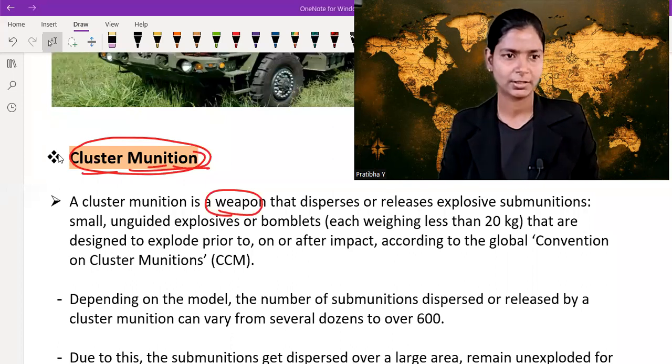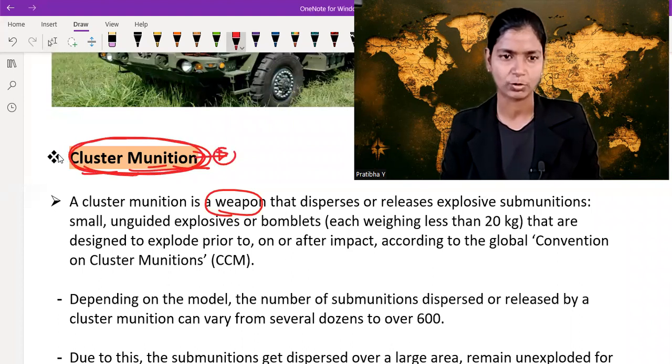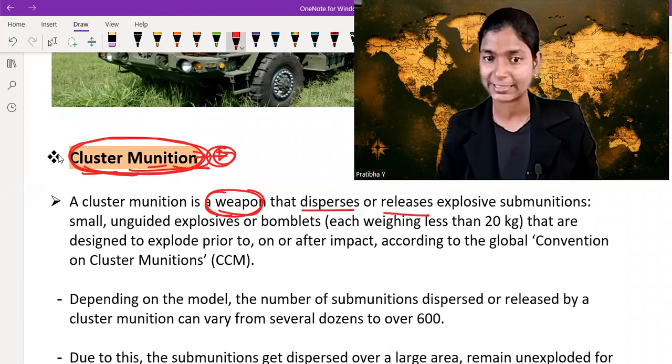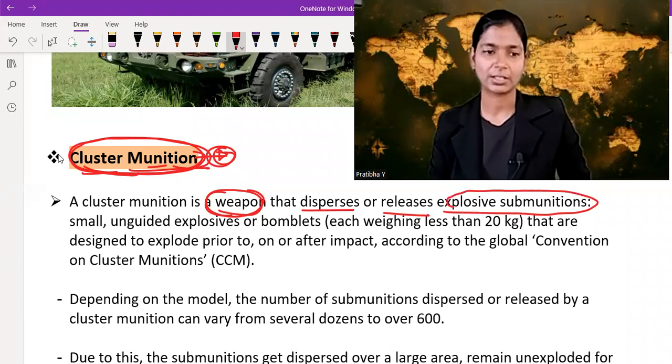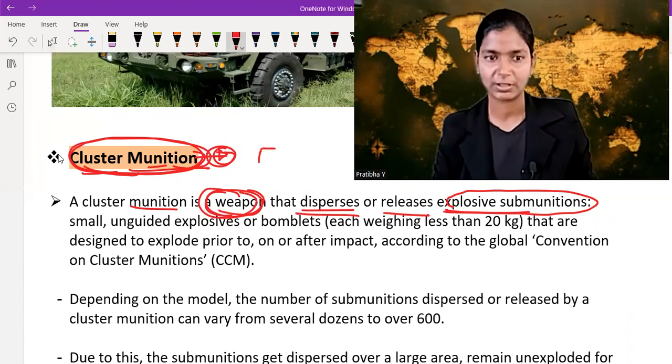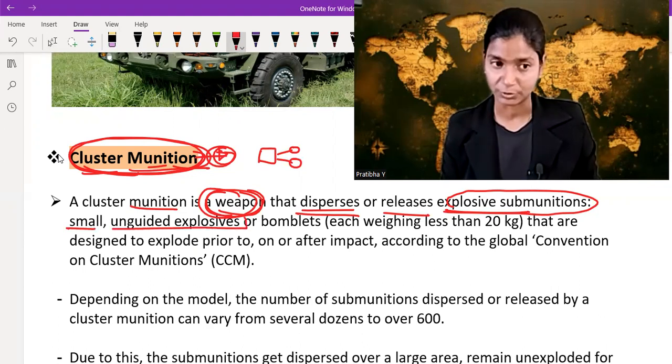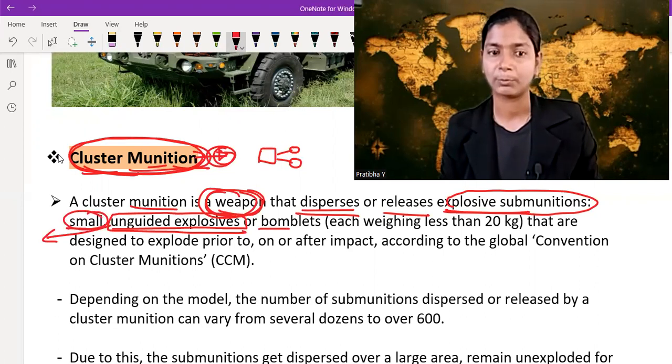So let's continue our discussion. Next one is called cluster munition. What is cluster munition? Cluster munition is a weapon that disperses and releases explosive submunition. If munition is this, submunition is a small component of it. And this explosive submunition is a small, unguided explosive. Remember, an unguided explosive, not a guided explosive. It is small in size, an unguided explosive, or bomblets.